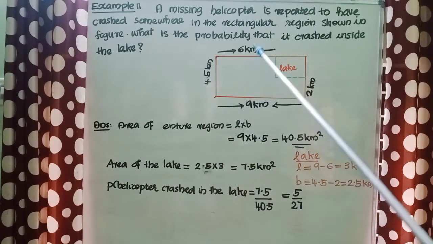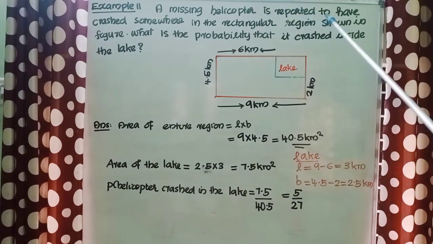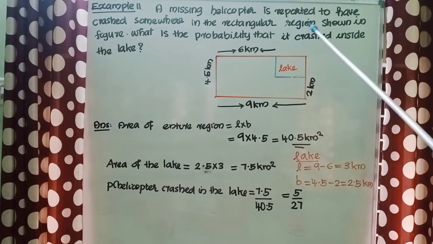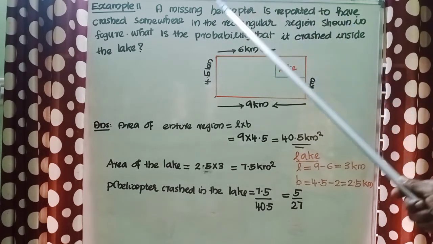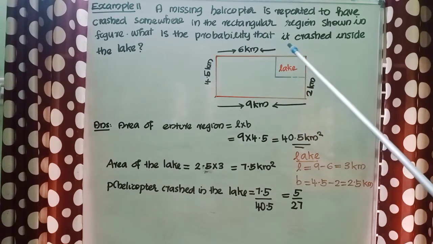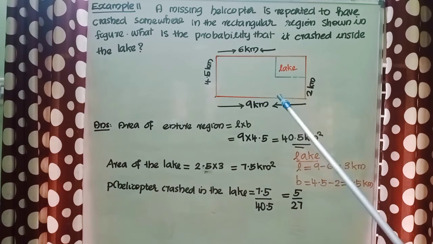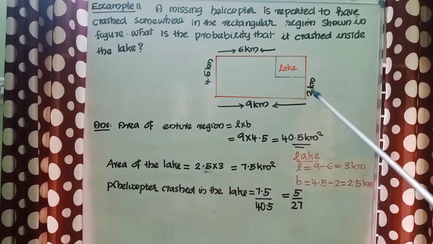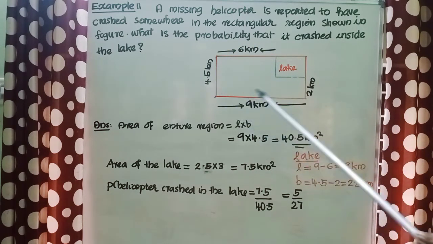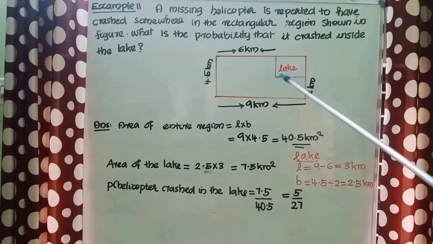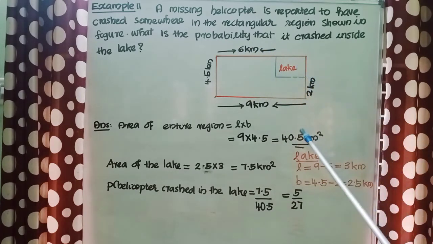A missing helicopter is reported to have crashed somewhere in the rectangular region shown in the figure. What is the probability that it crashed inside the lake? So, this is the figure. This rectangular region is the total portion and this corner part is the lake.